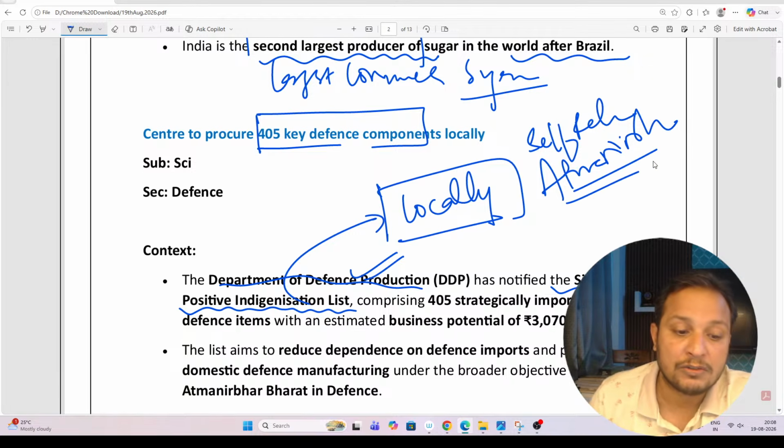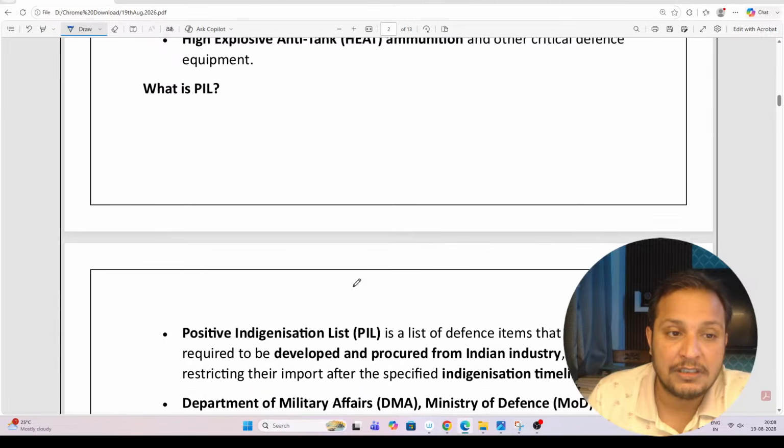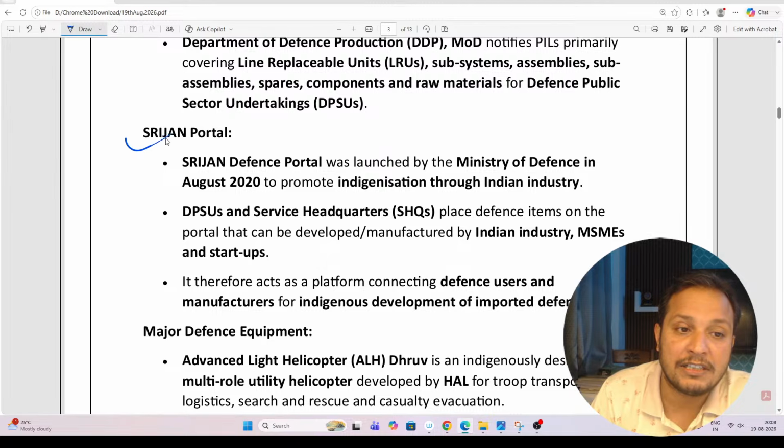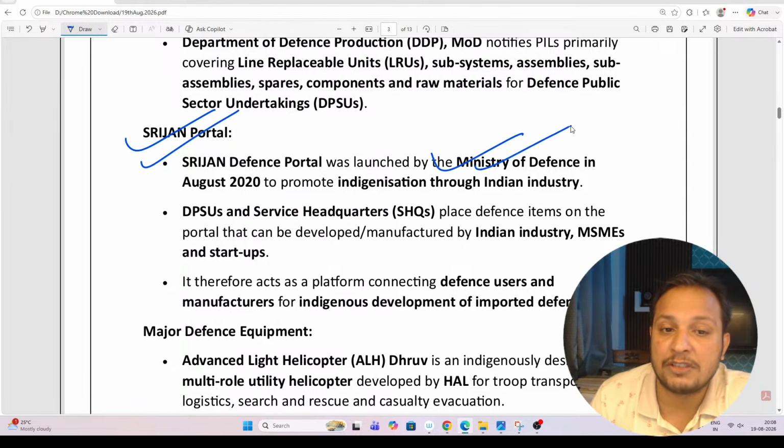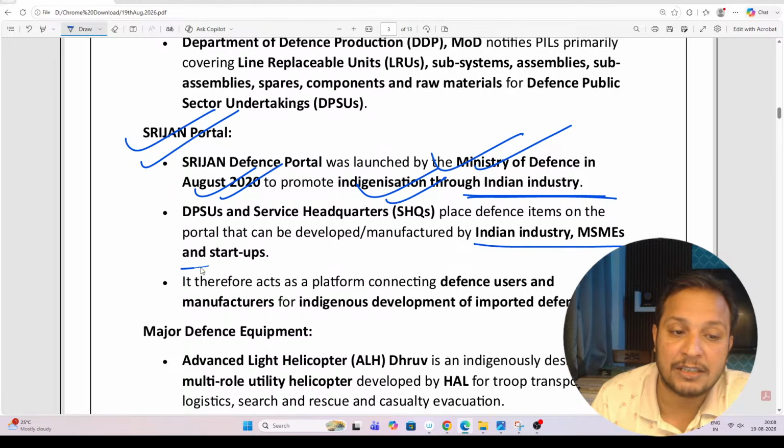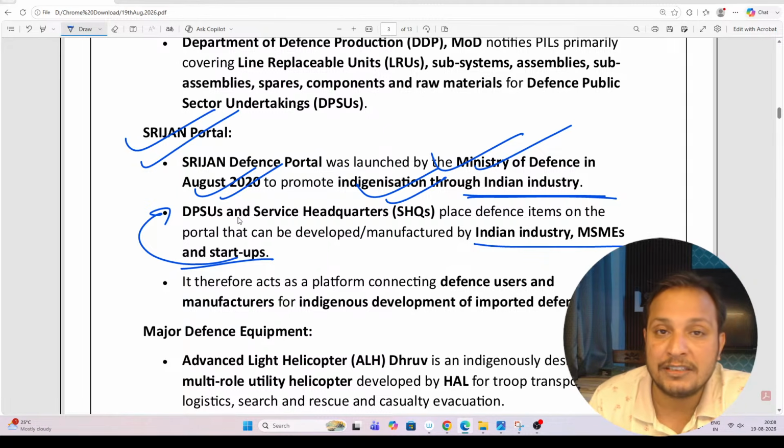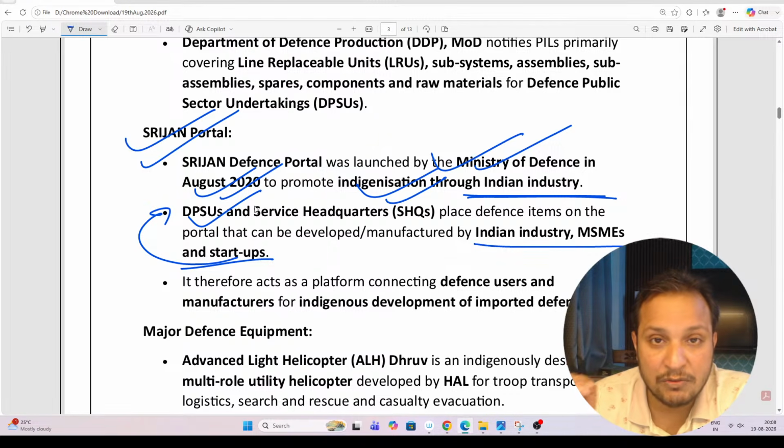Guys, we have a portal which is called the Sirjan portal. This portal was launched by the Ministry of Defense in 2020 to promote indigenization through Indian industry. Many Indian companies, small MSMEs and startups join this portal along with the defense PSUs, and they help in the manufacturing of defense equipment within the country. So the Sirjan portal can be one topic which can come in next year's prelims examination, guys.